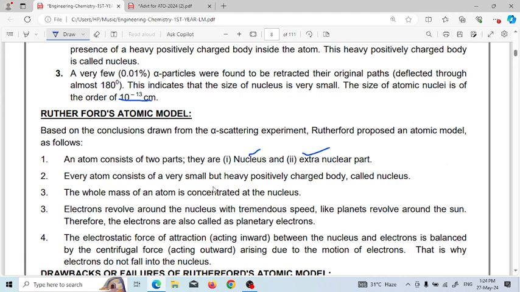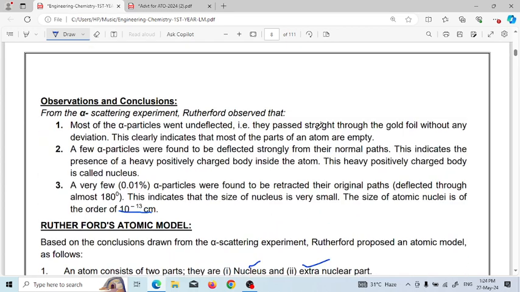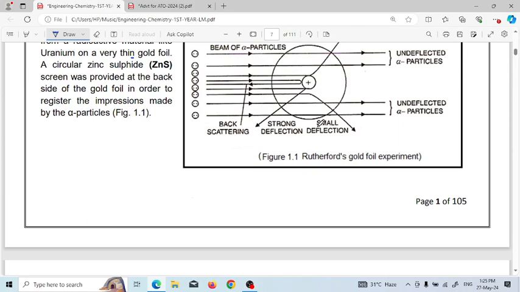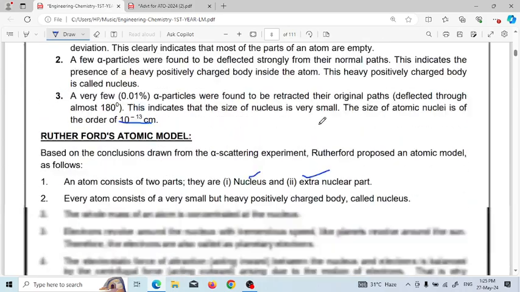Every atom consists of a very small and heavy positively charged body called the nucleus. Next, the whole mass of an atom is concentrated in the nucleus, because outside the nucleus is empty space, since most of the alpha particles went undeflected, passing through the gold foil without any deviation. So the weight depends on the heavy particles present in the nucleus.